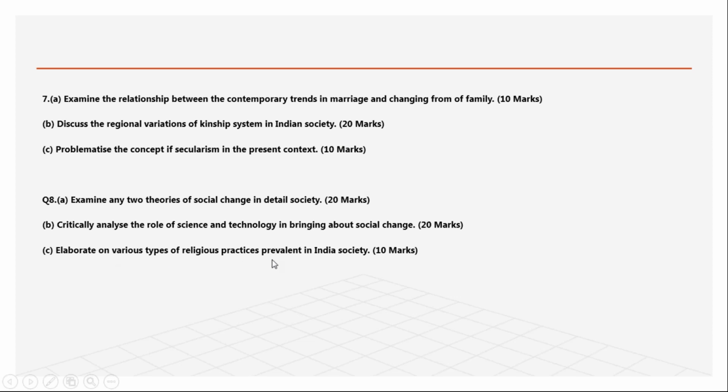Okay. See, elaborate how various religions, parties, science and technology are bringing social change. How science and technology bring social change: now in the COVID time also we are using science and technology. Now this is a social change. How the poor people are also using the direct benefit transfer method, how they are using the ATM cards now. This is a social change. Social change means it changes society from the ground level and all sections of the people.